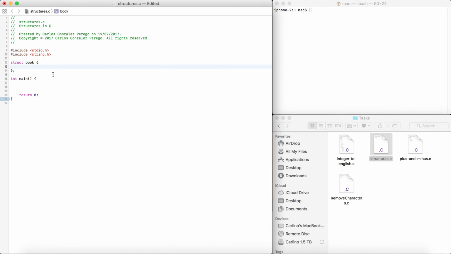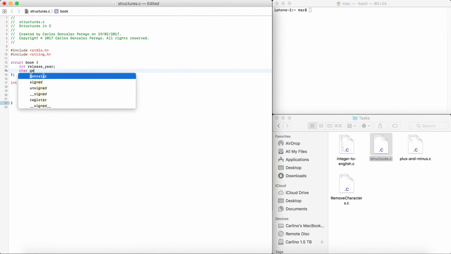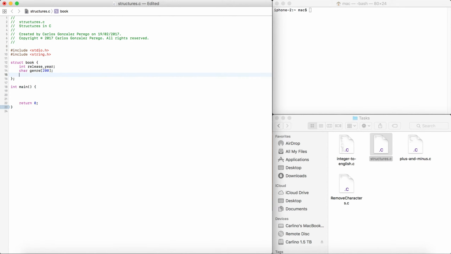What are the properties of a book? Well, the book has a release year, and it's an int. What else do they have? They have a genre. I'm gonna put 200 because that'll be enough.